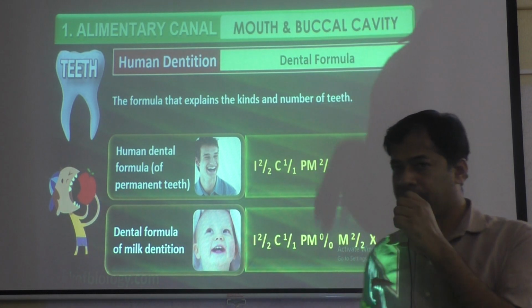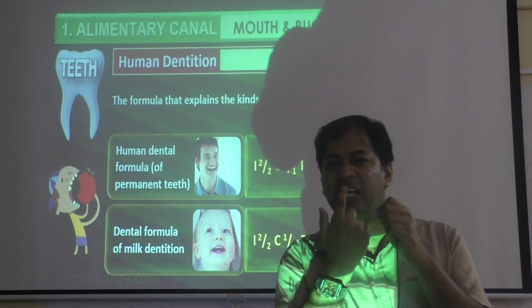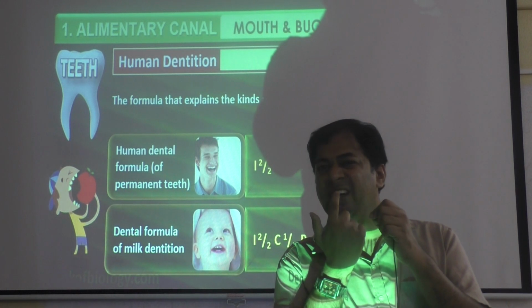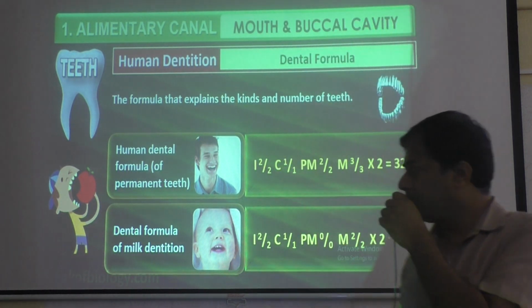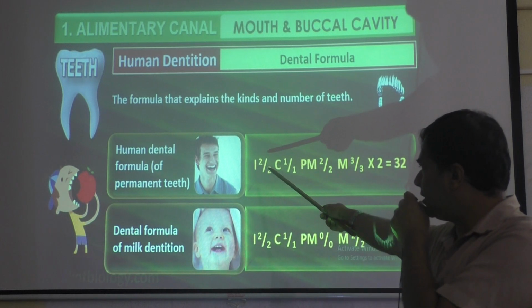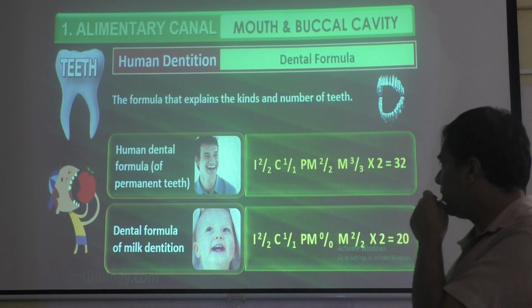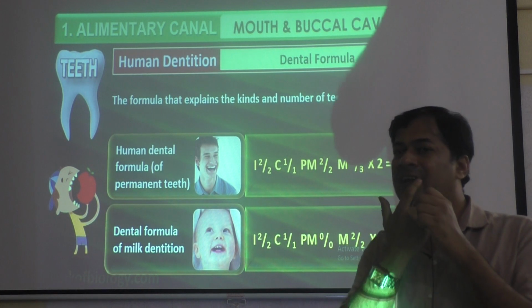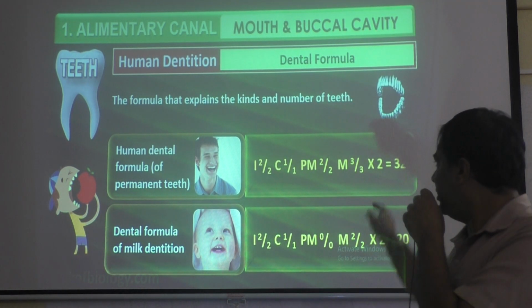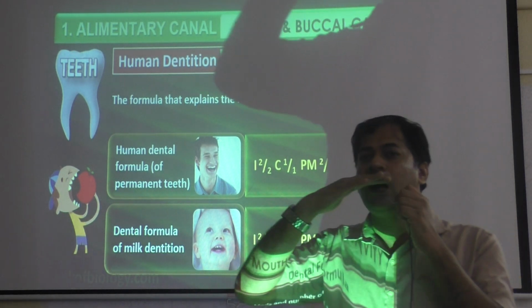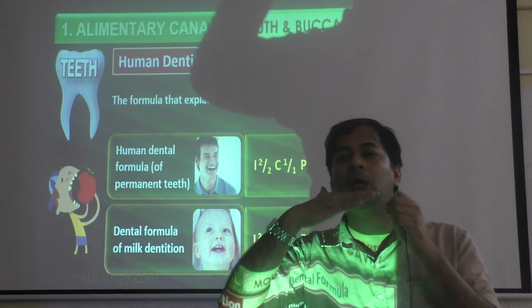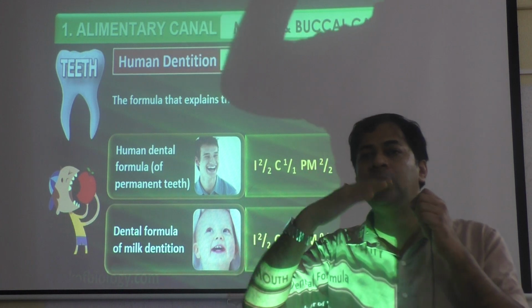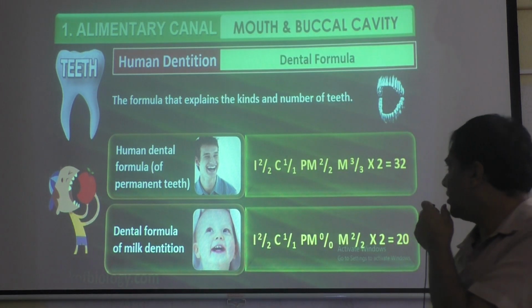In the upper area, incisors will be 1, 2 on each side, totally 4, so that is left side and right side, 2 by 2. Then canines 1 by 1. Why do they multiply into 2? Because this is one set and the lower set is the other. So upper and lower, you multiply into 2. Then you get 32 teeth.